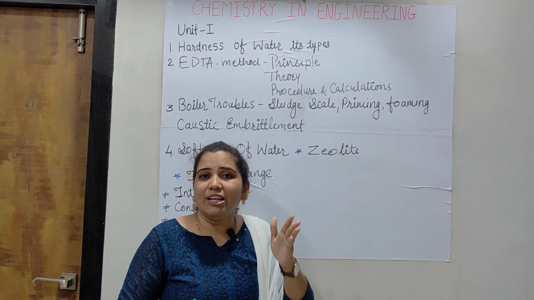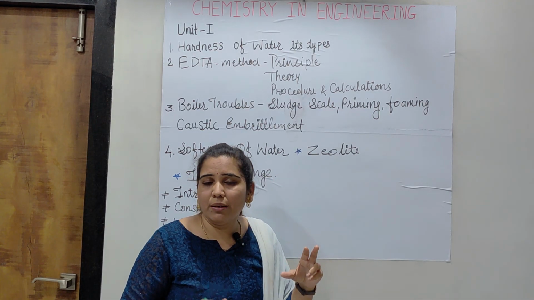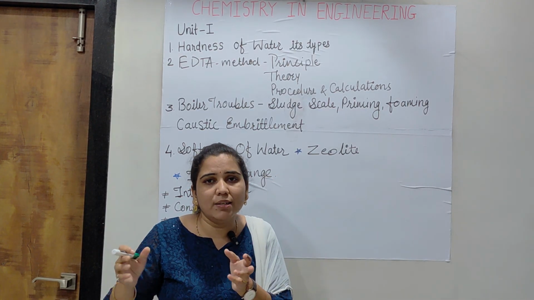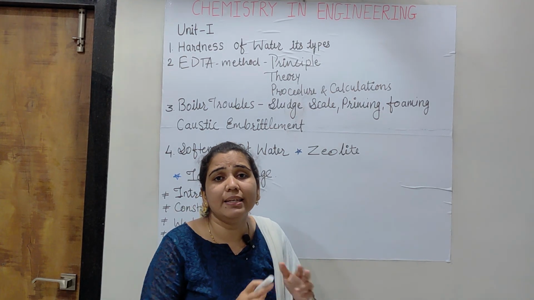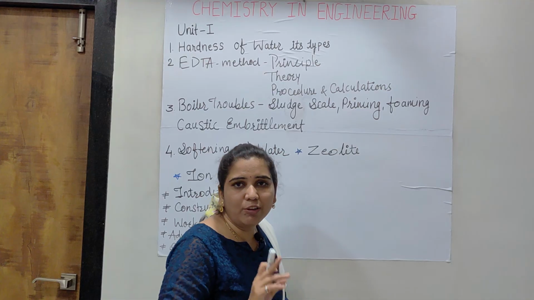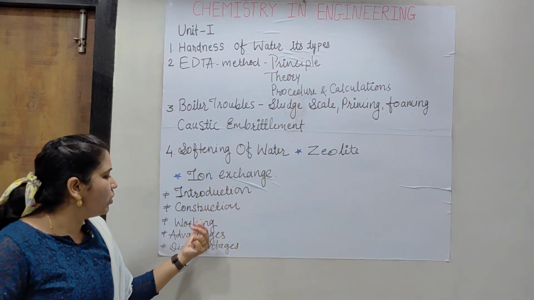Like, there is a large container in which there is a fixed zeolite bed or ion exchange bed. There are 2 containers, there are 3 containers. Like this, in our own language, we can explain its proper construction. That will be construction. Then moving next towards the working.